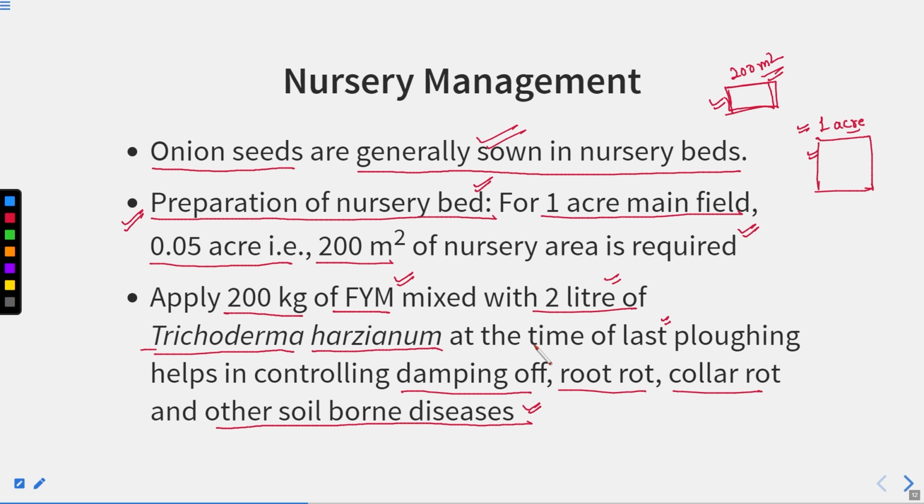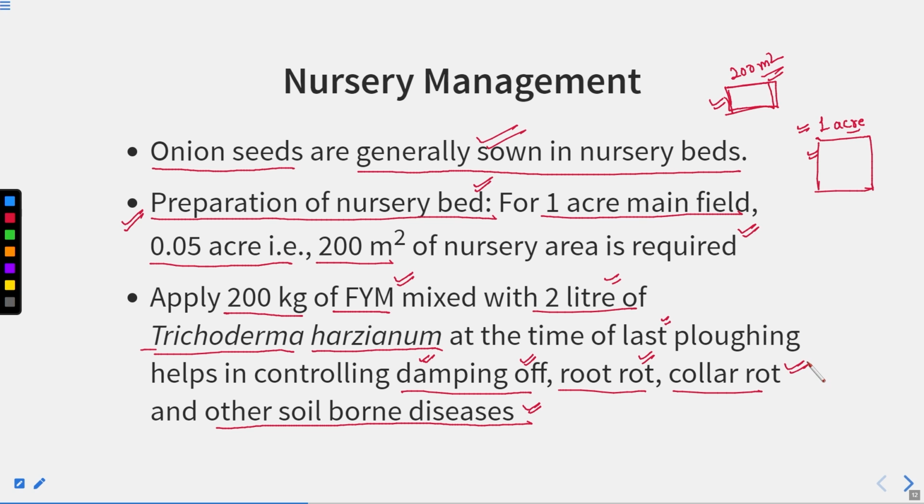There are many soil-borne diseases. Soil-borne diseases cause damping off of the seedling due to fungal infection. Sometimes the roots get rotten, again because of the fungal pathogen. Collar rot.